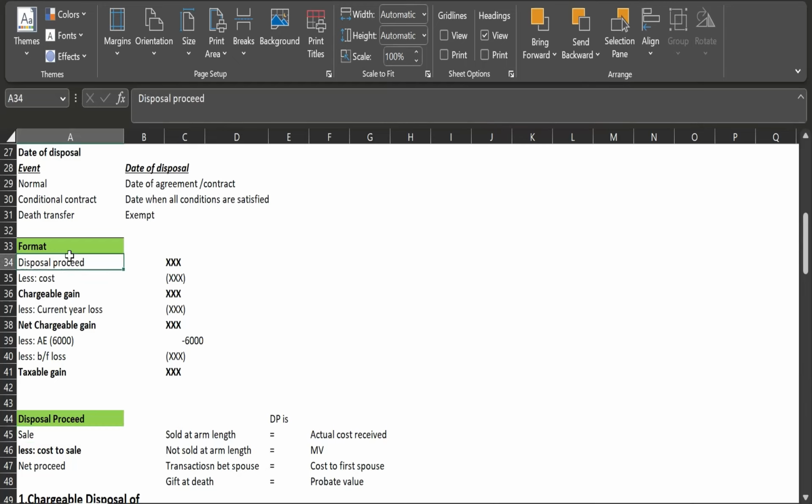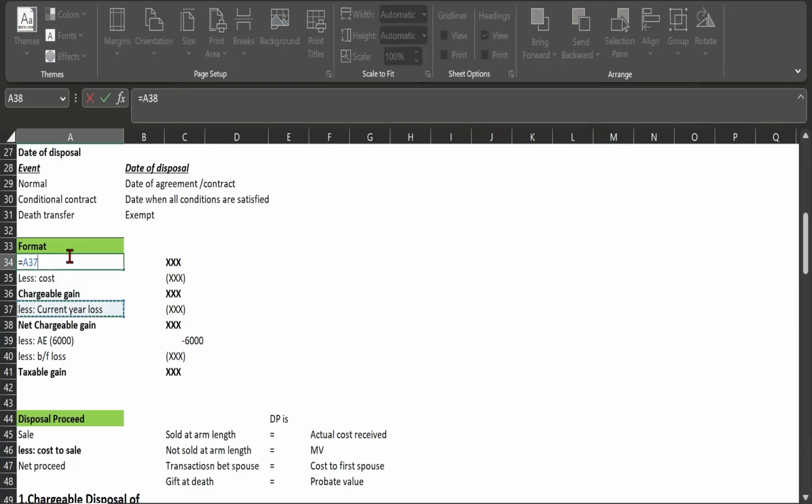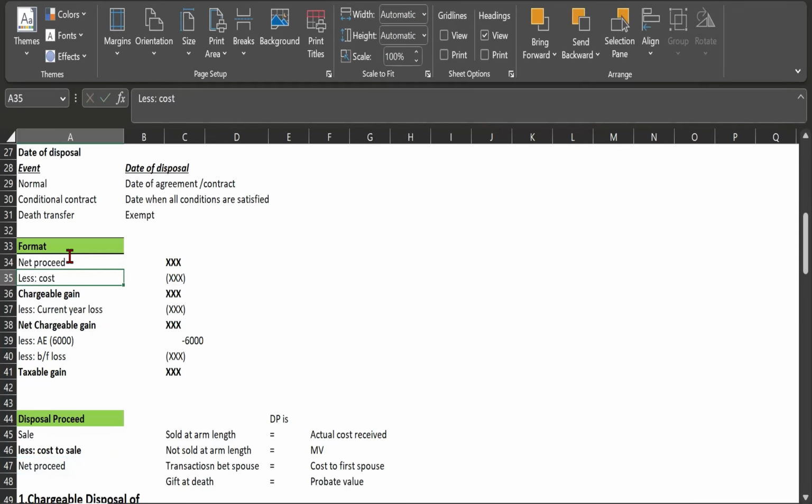Here we put the net amount, not the gross disposal proceeds. So any cost incurred to make the sale happen should be deducted from your disposal proceeds amount.